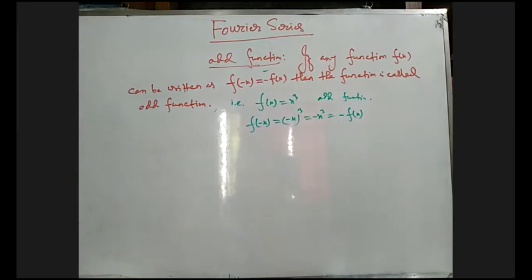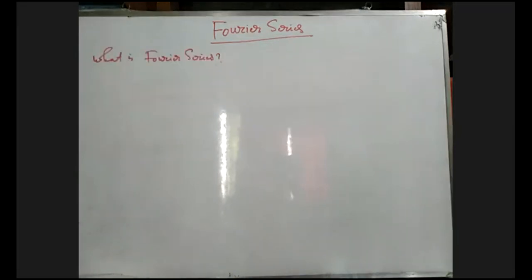Now, what is the Fourier series? After knowing what a periodic function, an odd function and an even function are, now we are defining the Fourier series. Actually, this is a series consisting of sines and cosines of any angle.